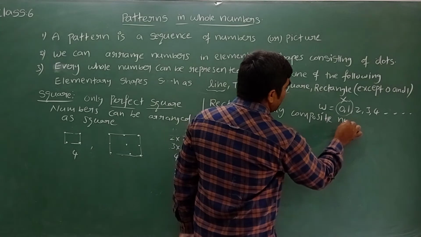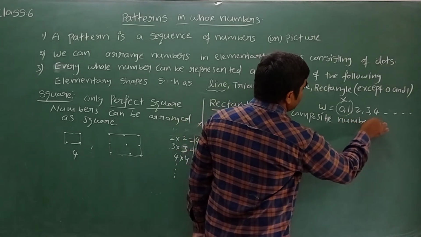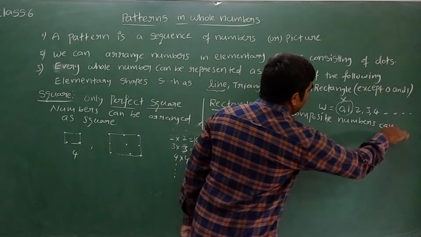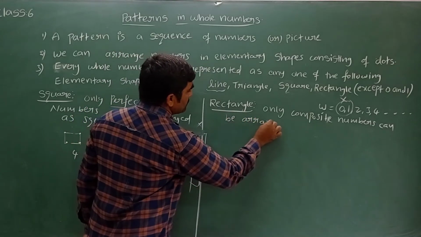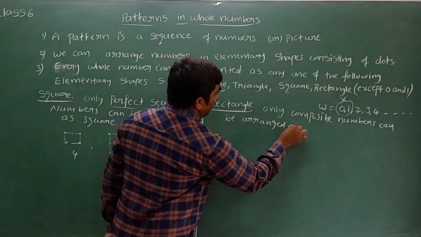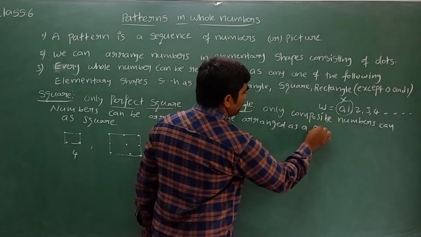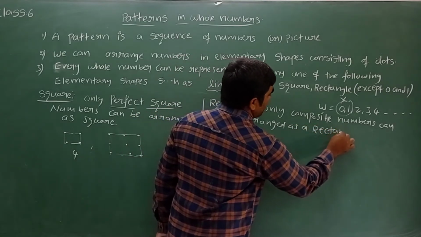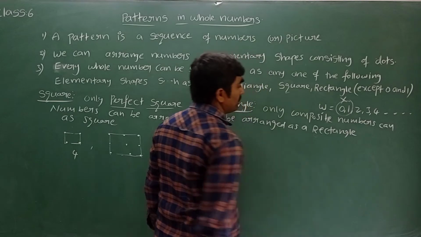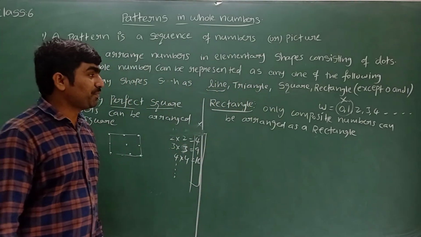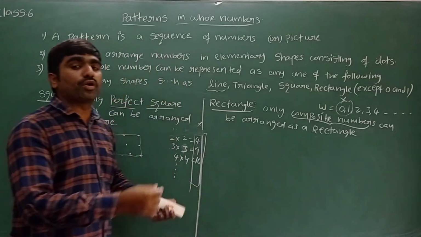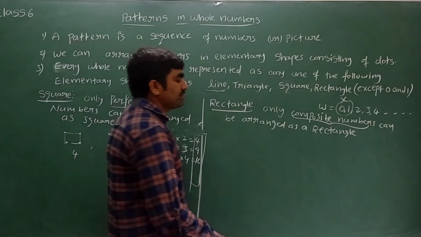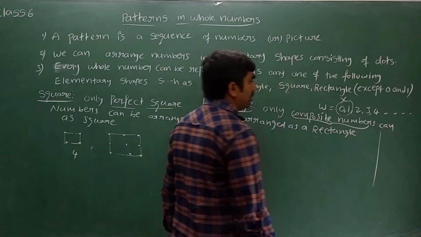Only composite numbers can be arranged as a rectangle. Before that, you should know what a composite number is, right? Composite numbers are nothing but numbers which have more than two factors.